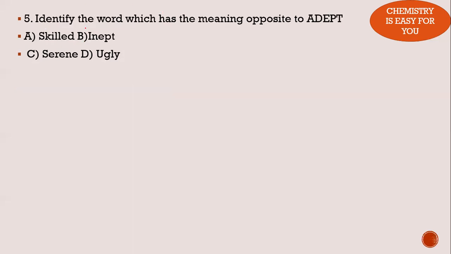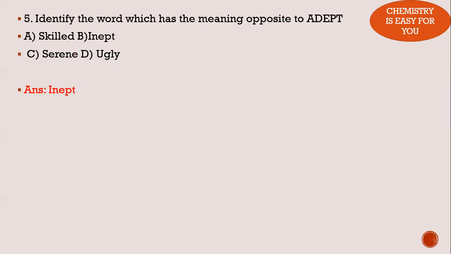Identify the word which has the meaning opposite to adapt. So adept actually means skilled, like you are very skilled about something. Here the opposite is asked. This is a very direct question. You can understand from the words itself. It's inept. Option B is the correct answer here. The opposite word of adept is inept.